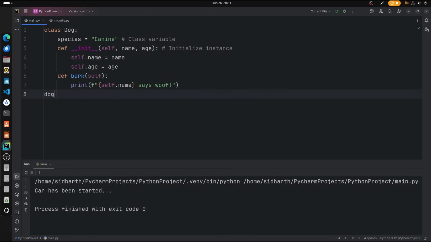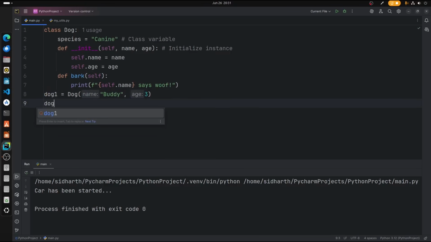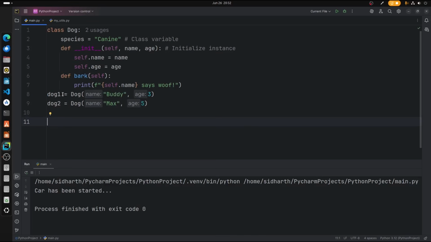Okay, so dog1 is equal to Dog, and then we're just straight away writing the data because it is initialized and we don't want a function to be called in the name of init. Okay, so the dog name is Buddy and his age is 3. Let's move on and create another dog. So dog2 is equal to Dog, and I would like to call dog2 as Max, and his age is 5. Alright. So we have created two objects in the name of dog1 and dog2.